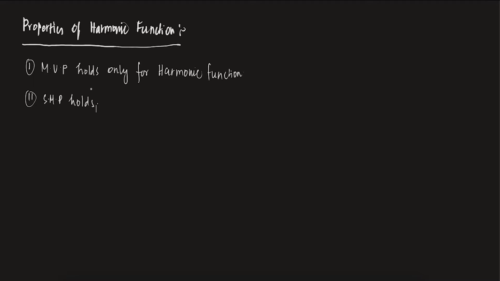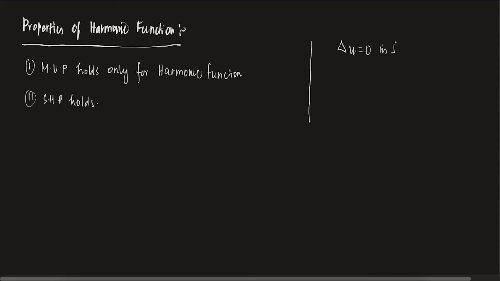We did not exactly solve any Laplace equation to find harmonic functions. If Laplacian u equals 0 in some domain omega, then without solving it you already know that u equal to a constant is always a solution, irrespective of what omega is. You can also find a solution like x squared minus y squared. This is also harmonic.